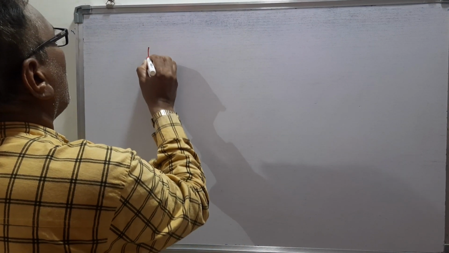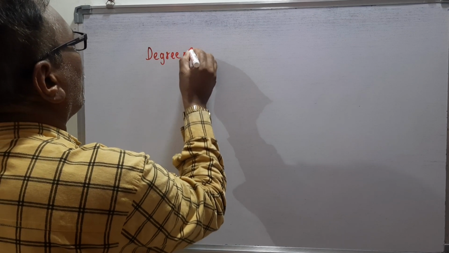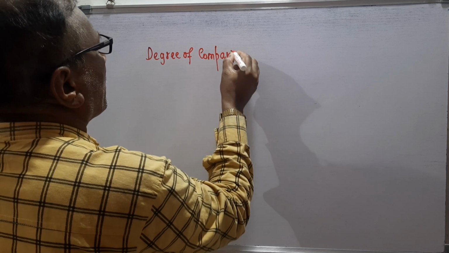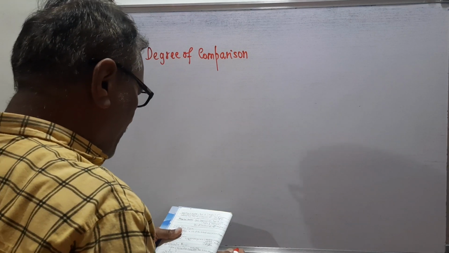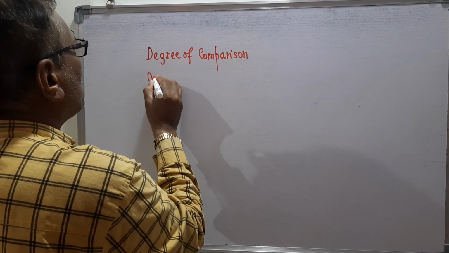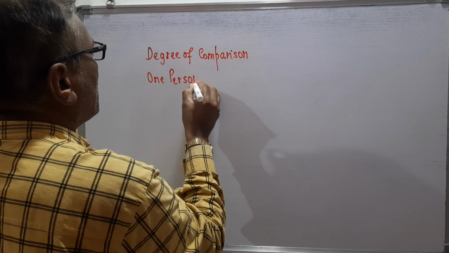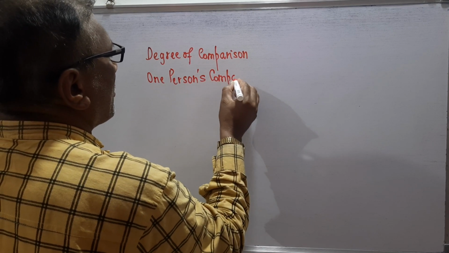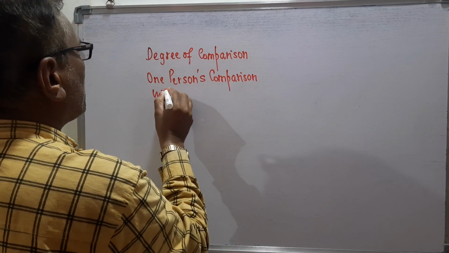Remember, we are discussing the degree of comparison. It is one person's comparison with some persons.